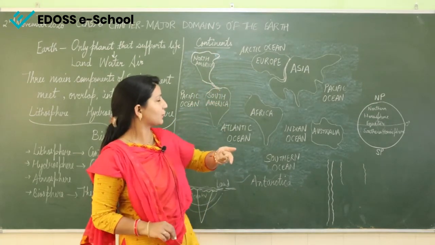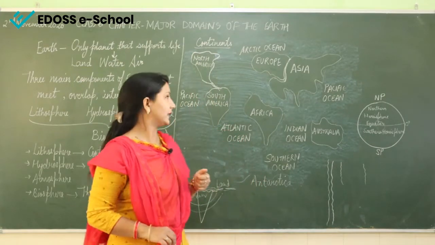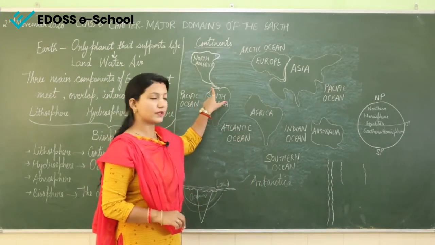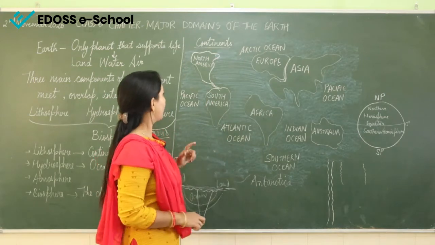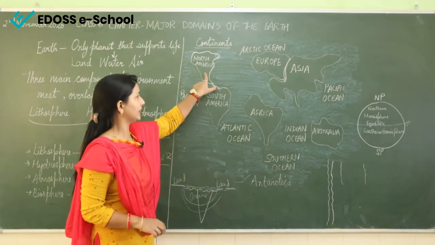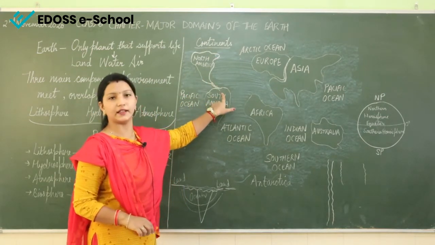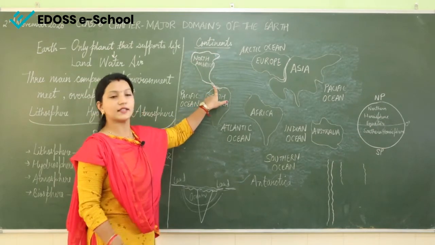And the other thing which we are going to read about it is strait. There is a difference between an isthmus and strait. Now what the difference is, when the land masses are connecting, that portion is known as the isthmus.